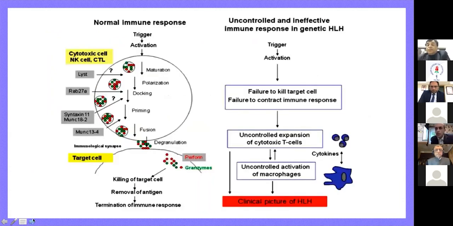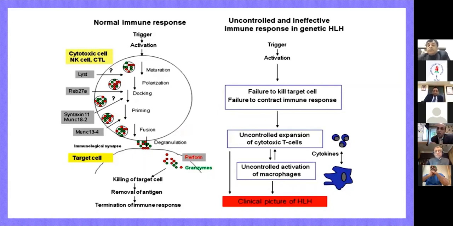Now, the normal immune system, if we look into detail, goes through many steps. So if you have a trigger, say a virus or something, and this trigger leads to an activation, now in these immune cells, they go through a series of events: maturation, polarization, docking, priming, fusion. All these steps happen in these immune cells. Then what happens? An immunological synapse is there. And at that point of synapse, you see all this degranulation happening. And these perforin and granzymes lead to killing of these target cells, removal of antigen, and this leads to termination of immune response, and the body becomes quiet again. So this is a normal immune response.